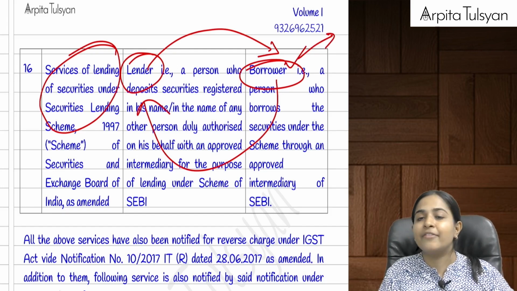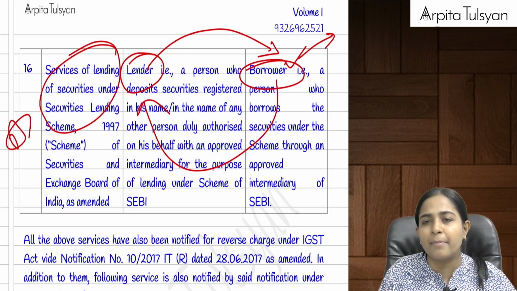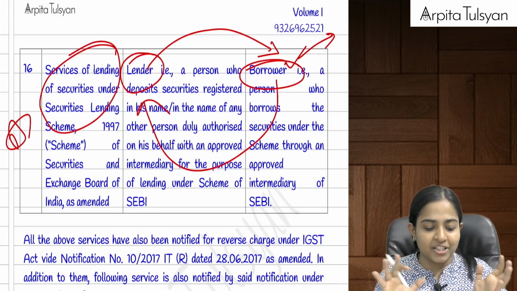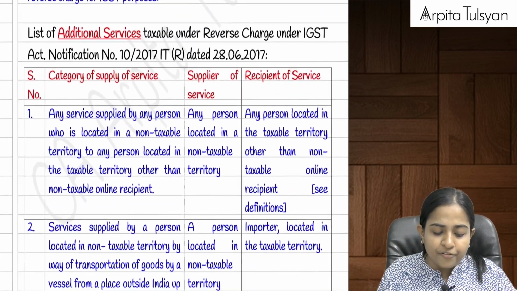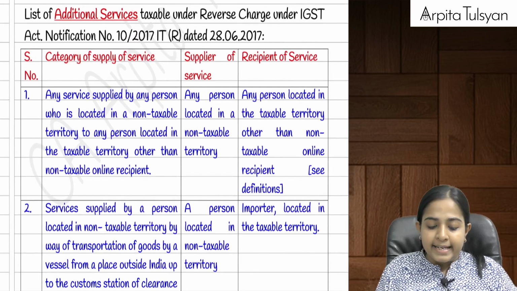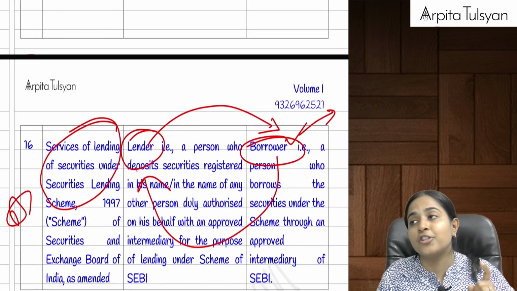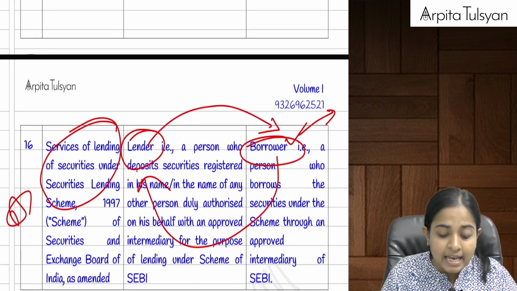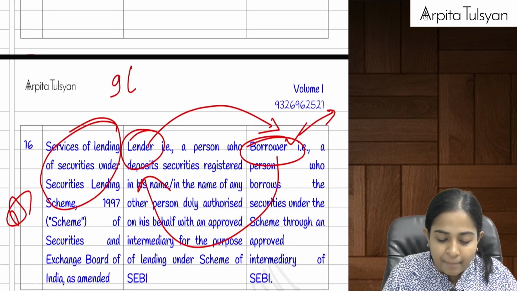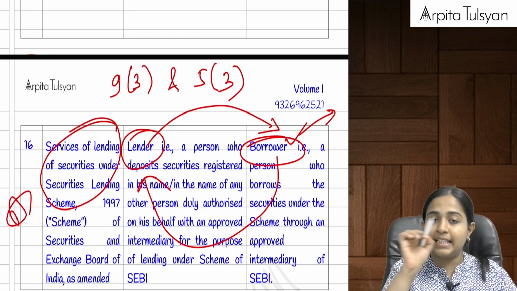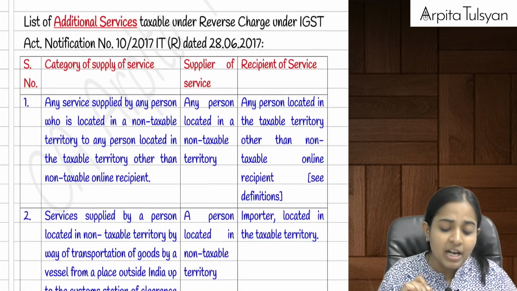This is not relevant from the exam point of view, but just remember this. Lender of any securities under SEBI, the transaction is done under the purview of SEBI. Are you clear with this? Yes, these were some of your transactions for reverse charge mechanism of services, which was there under section 9(3) of the CGST Act and 5(3) of the IGST Act.